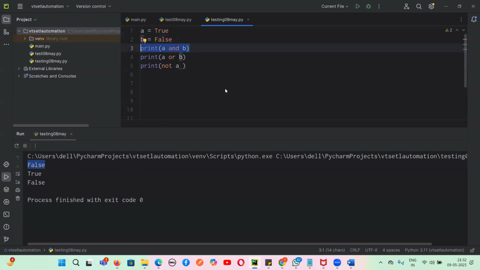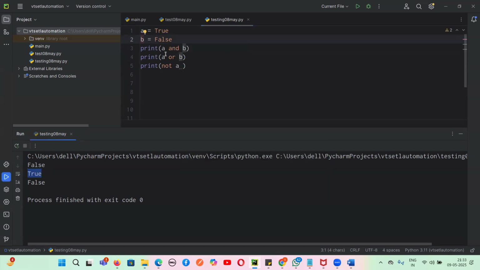If any of them is false, then it will be a false statement. But if I go to line number 4, it tells that if any of them is true, the output will be true. Either A is true or B is true, we'll get the output as true. Yes or no, guys? So what happens, true or false? That means A or B, either of them is true, the output is true. We got the output as true.